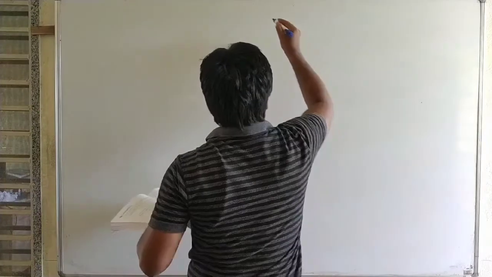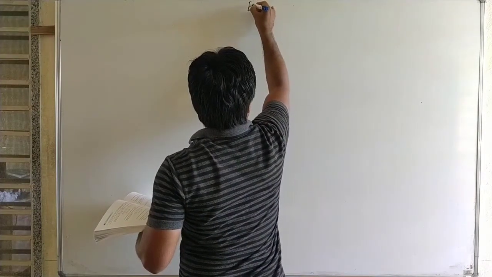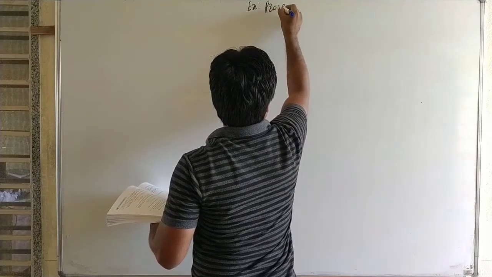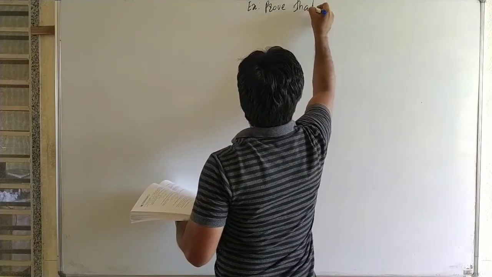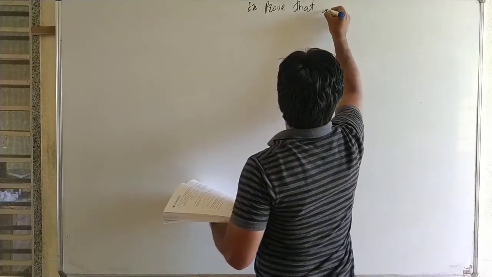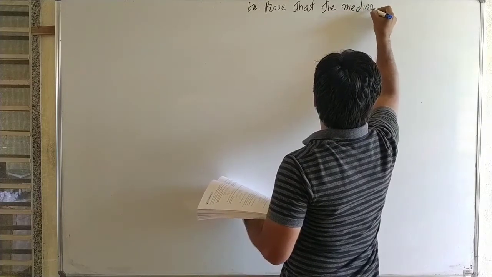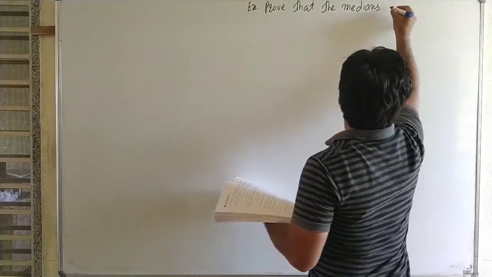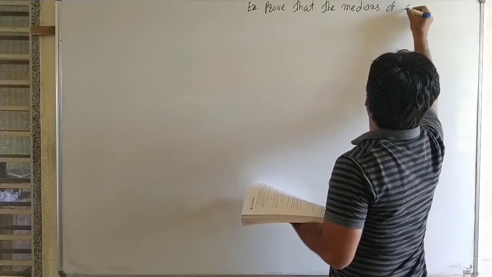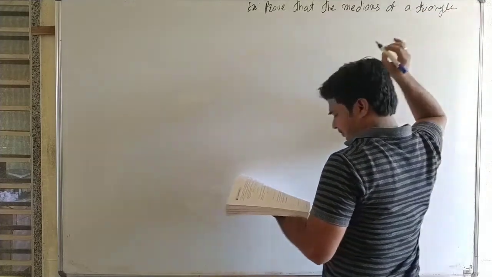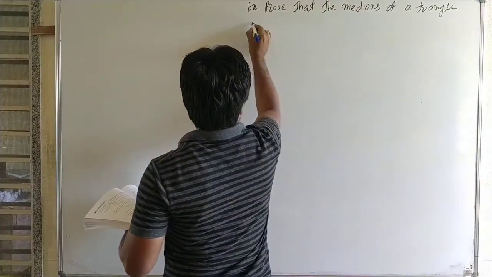Important solved examples in the textbook. Prove that the medians of a triangle are concurrent.